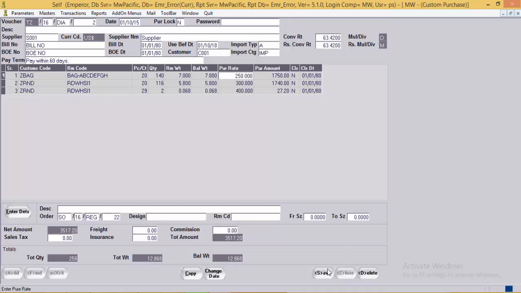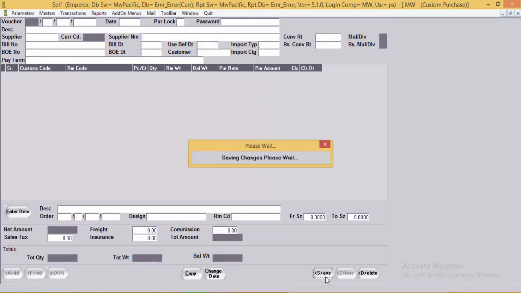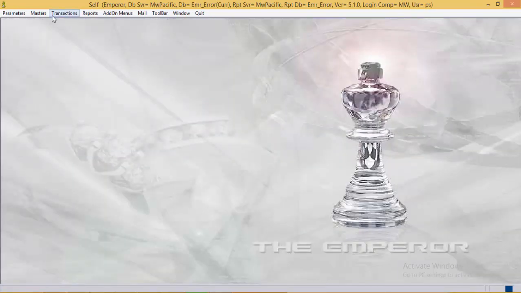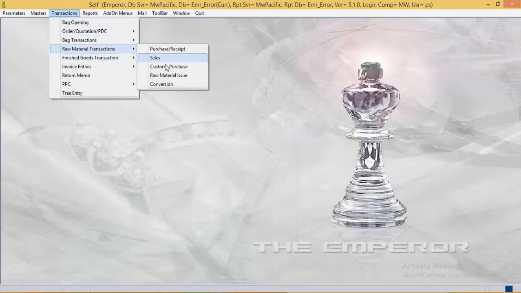Now here we complete the understanding of custom purchase entry. We'll move to the next entry, that is sales.